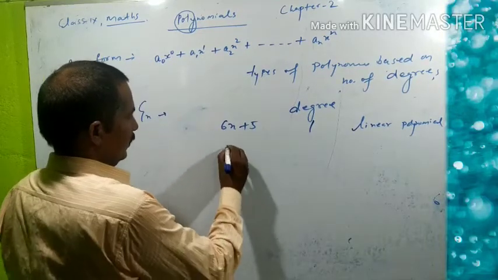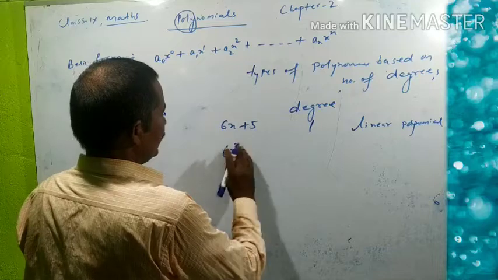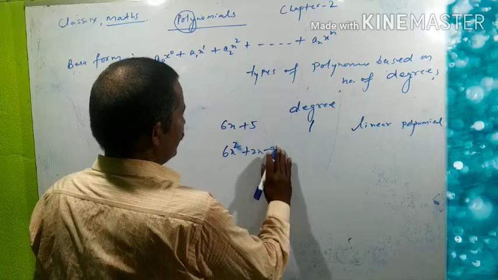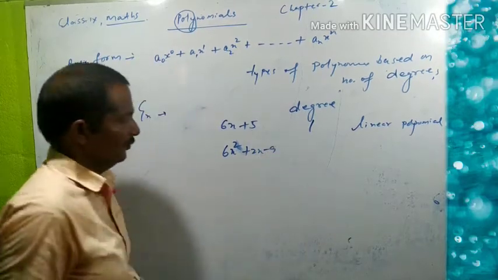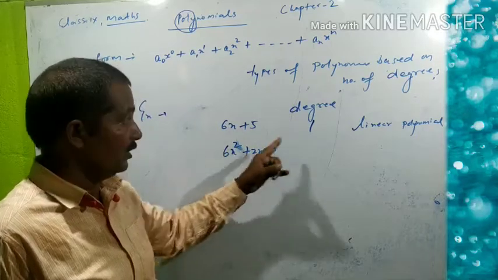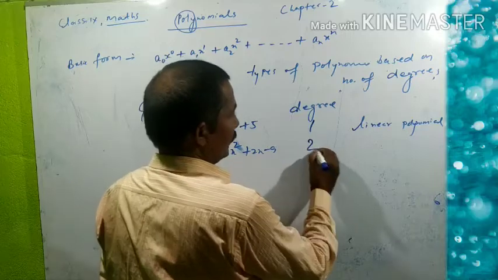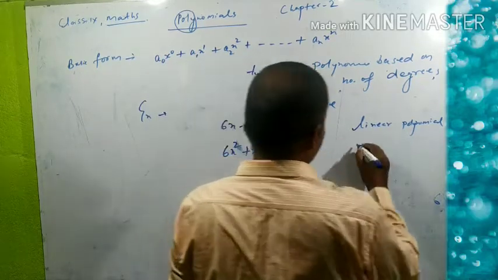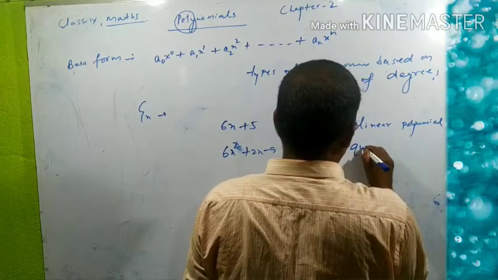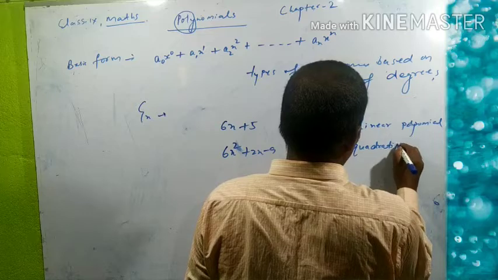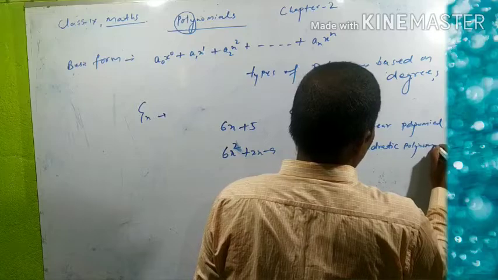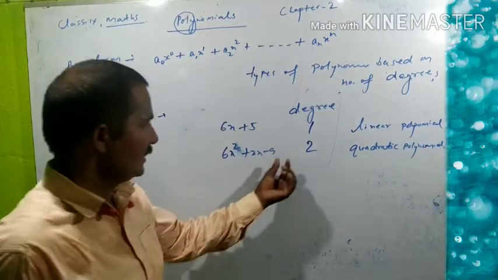Second, 6x square plus 2x minus 9. Look here. Its degree is what? Highest power 2. So its degree is 2. And so it will be known as, look here, its degree is 2.